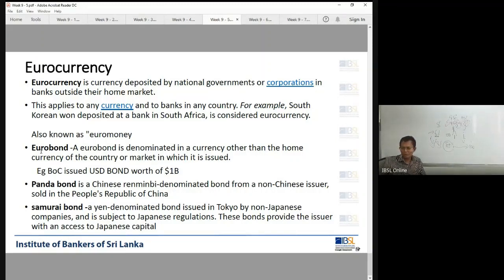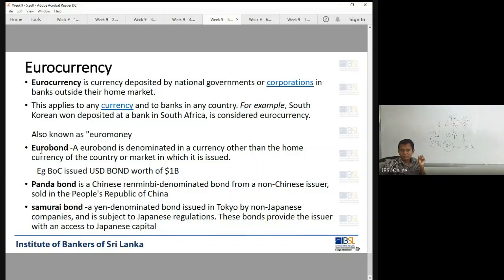For the US, if they issue a bond in Japanese yen, that is a Euro bond for them. For our country, any bond we issue other than in rupees, we call a Euro bond.